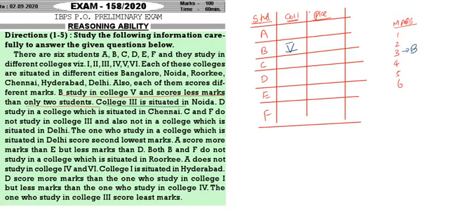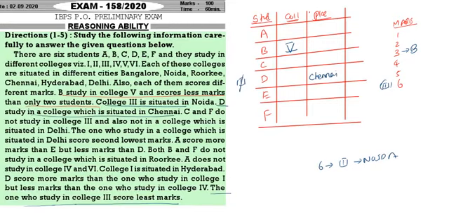Then college 3 is situated in Noida. The one who studies in college 3 has the least marks. So college 3 we don't know, but 6th place is college 3 and college 3 is Noida. Wherever you are getting 3rd, there you have to write Noida. Then D studies in the college which is situated in Chennai. D is in Chennai. That means D is not 3rd, because 3rd is Noida.